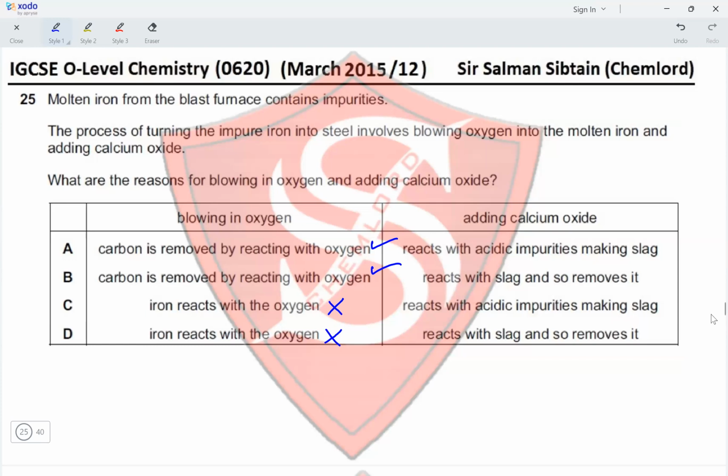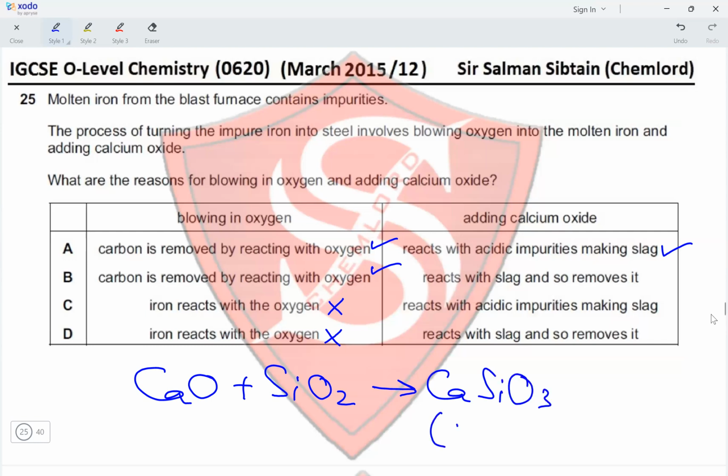And adding calcium oxide reacts with acidic impurities, making slag. Yes, the acidic impurity being SiO2. So CaO plus SiO2 produces CaSiO3, which is a component of slag.